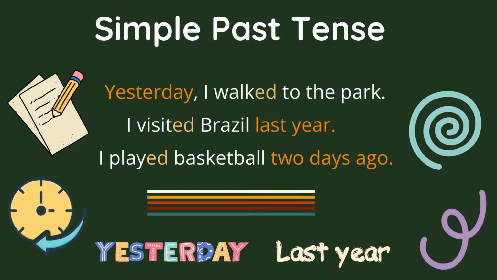For example, yesterday I walked to the park. The important word here is yesterday, which tells us when the action took place. In the sentence, I visited Brazil last year, the time expression last year tells us when this occurred.